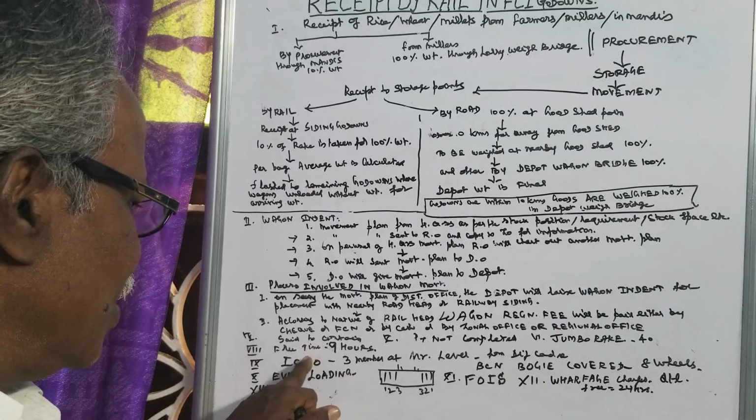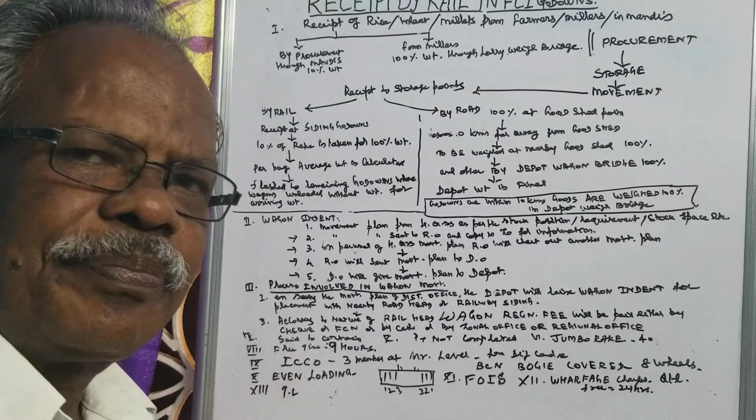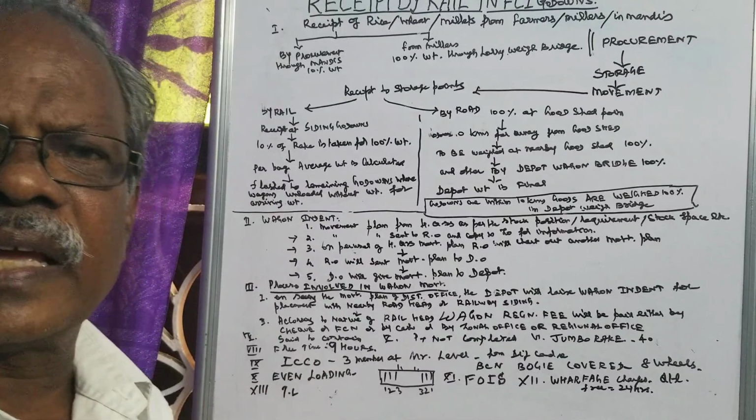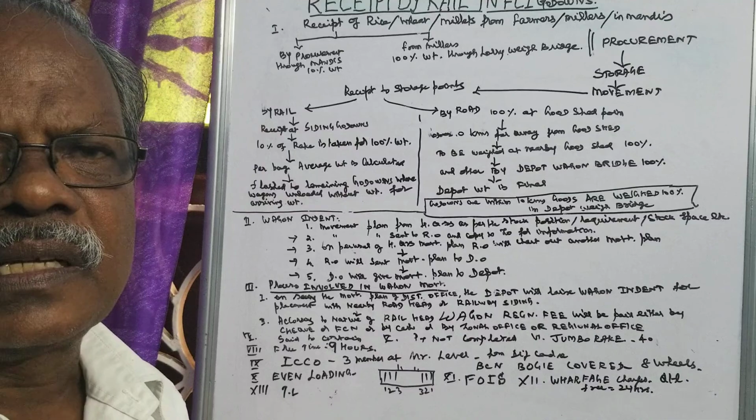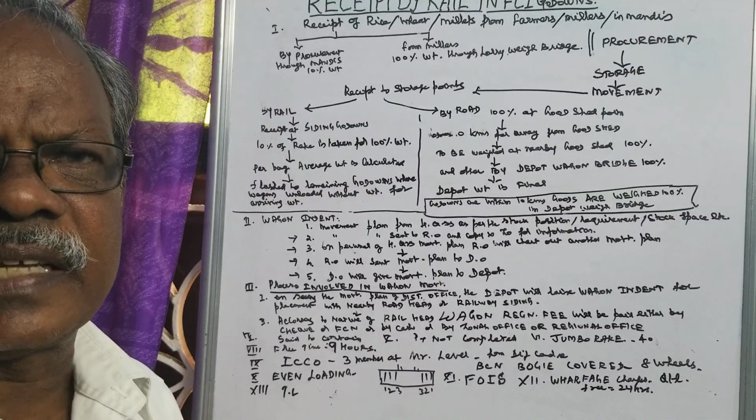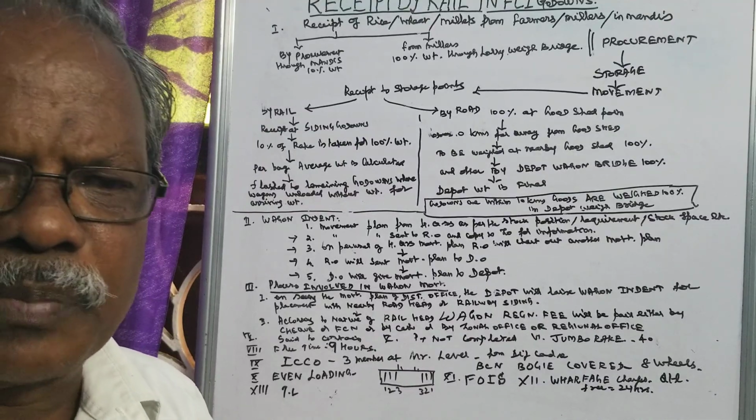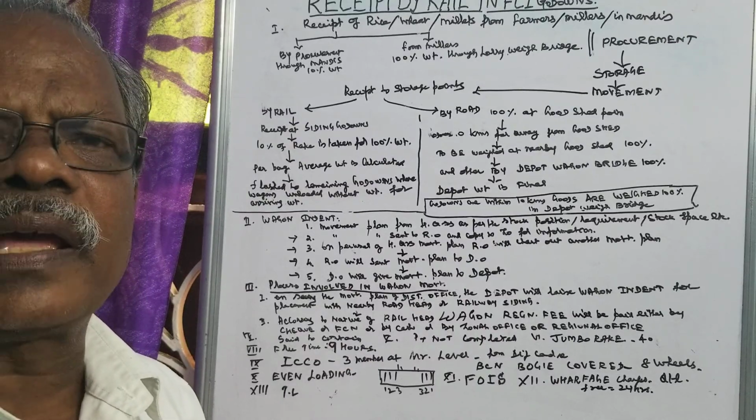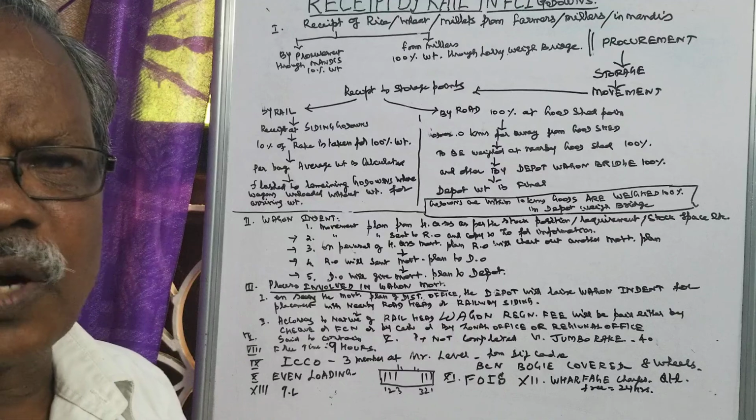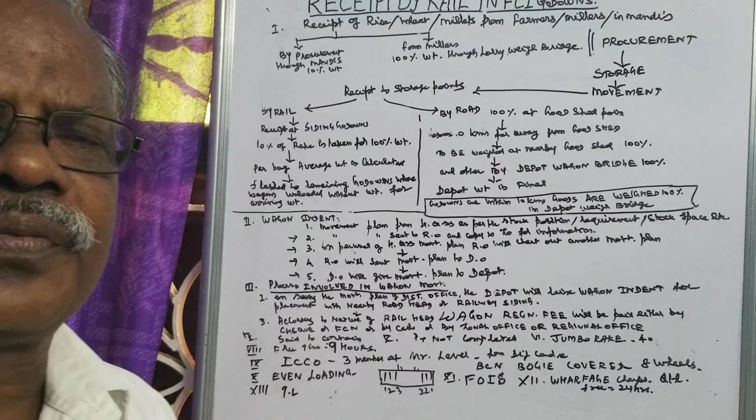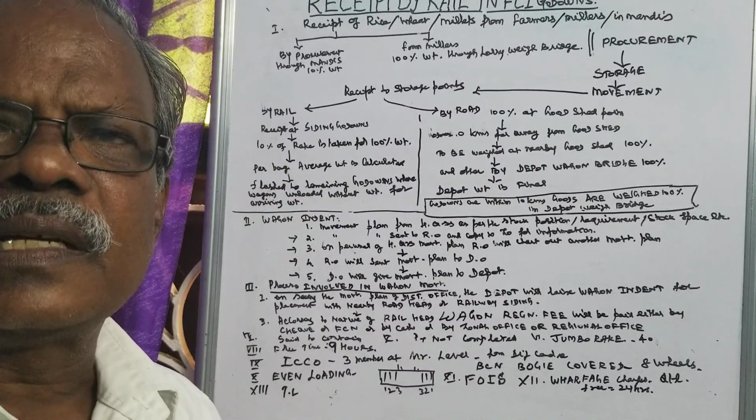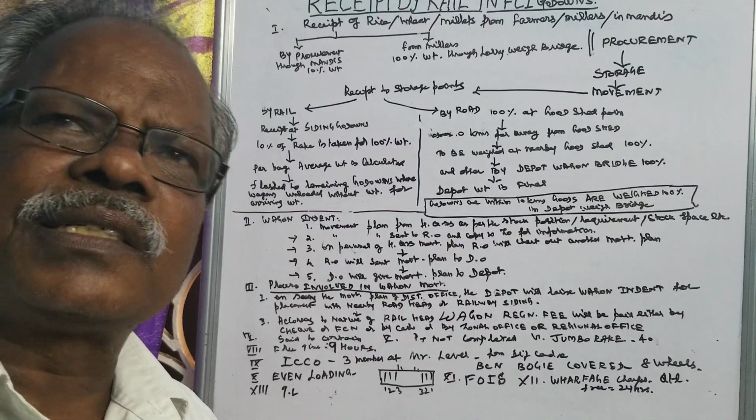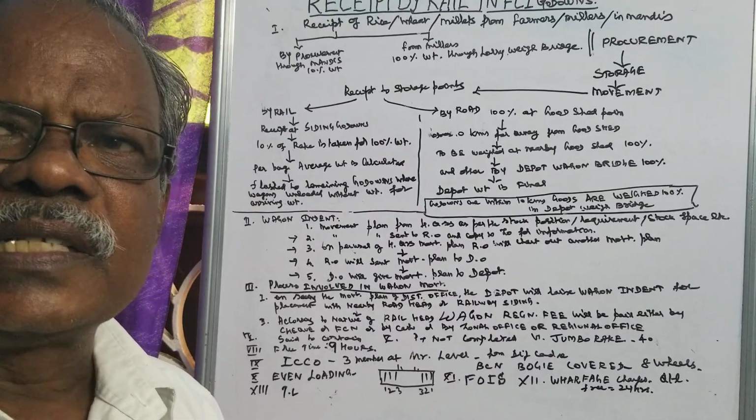Next thing we want to say is about free time. Whenever the wagons are placed, they have to be released, and the unloading operation should be completed within 9 hours. Another thing we have to say is about the railway timings of clearance: morning 6 to 10 in case of siding goods.